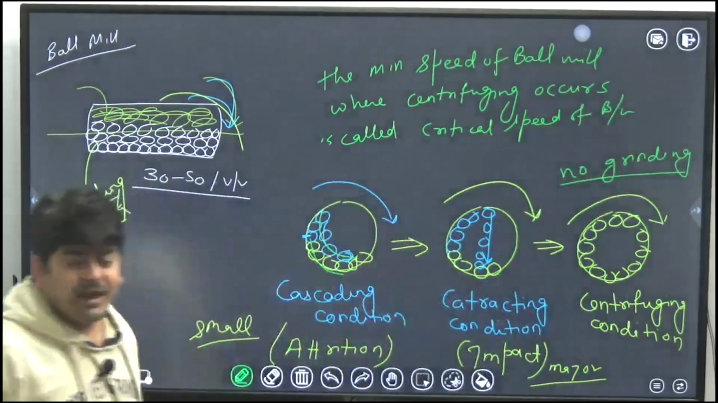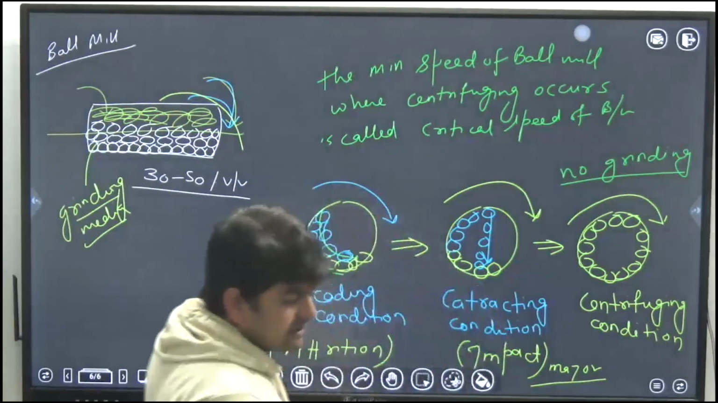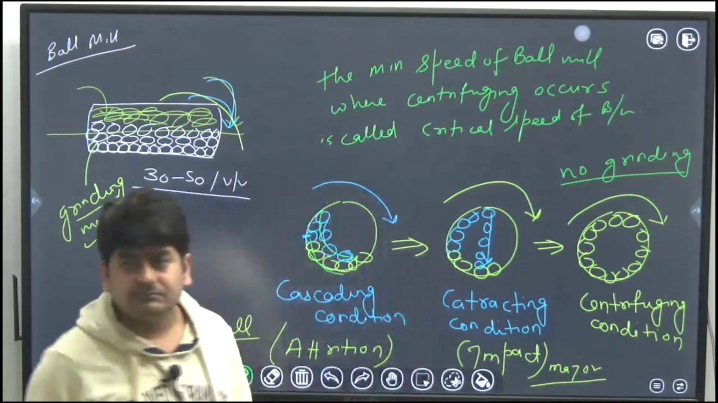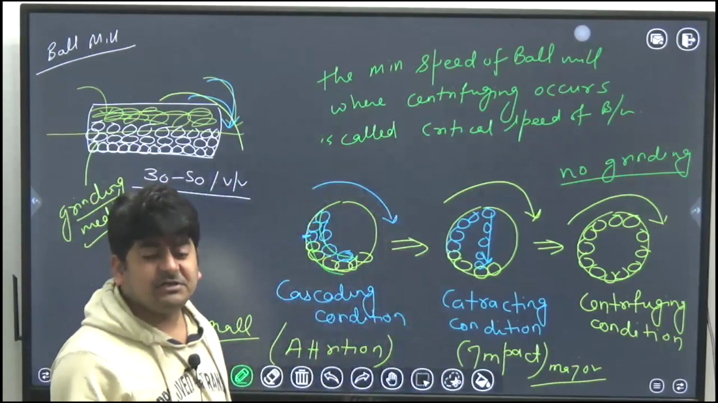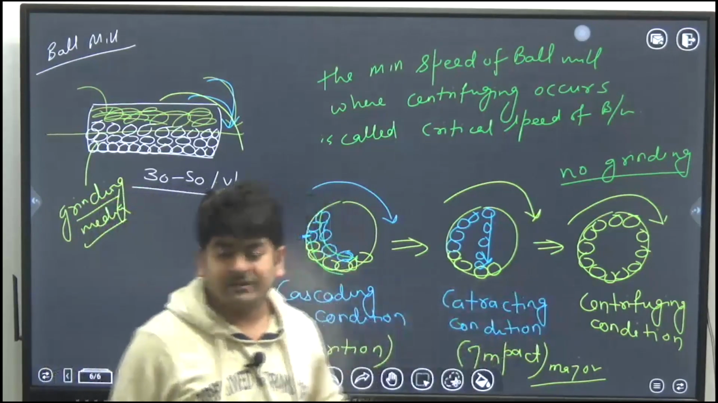Okay, and what will be the favorable condition here? Can you tell me what will be the favorable condition out of these three? Which condition of the ball mill you will prefer? Cascading, cataracting or centrifuging?